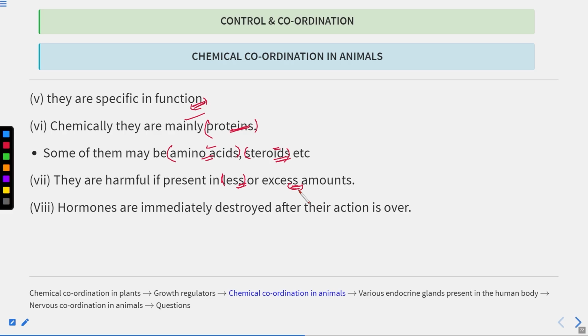So the body will not be normal, it will behave abnormally. We will discuss this point when we study the functions of the hormones. Now, hormones are immediately destroyed after their action is over. So they are short-lived. They do their function and then they are destroyed.